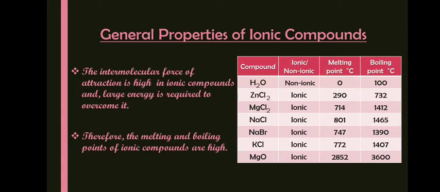The intermolecular force of attraction is high in ionic compounds and large energy is required to overcome it. Therefore, the melting point and the boiling point of ionic compounds are quite high. You can see water being the non-ionic compound, its melting point is 0 and its boiling point is 100 degrees Celsius. Whereas if you compare it with the other ionic compounds like KCl, NaCl, their melting point and boiling point are quite high. Followed, students?